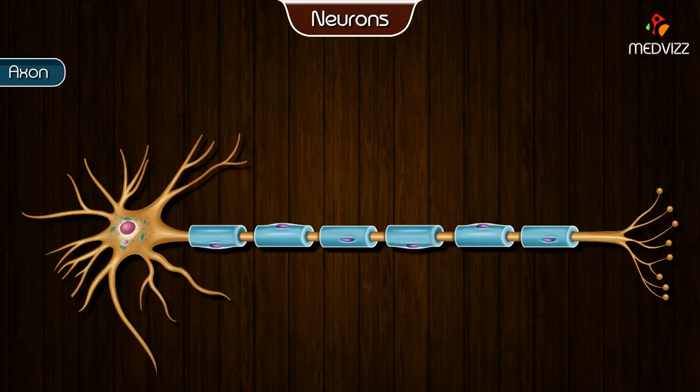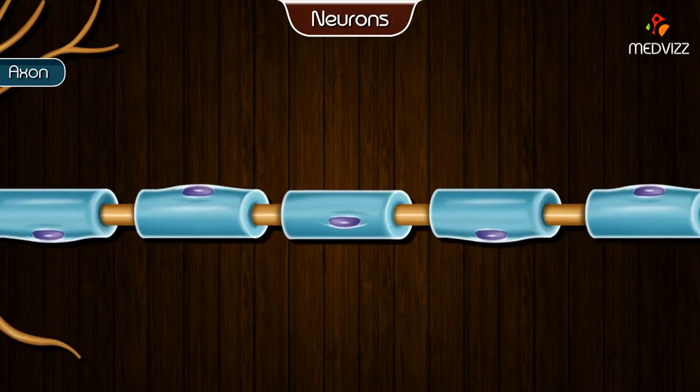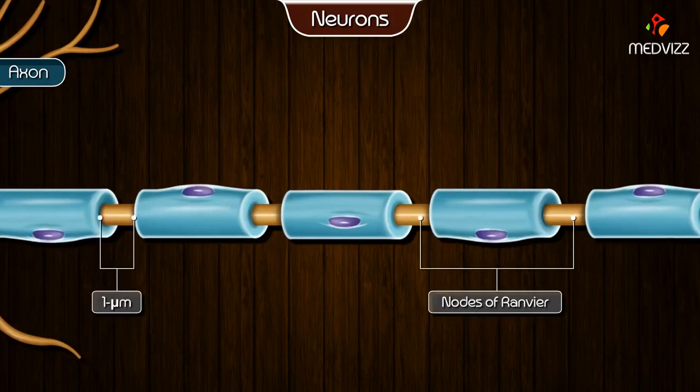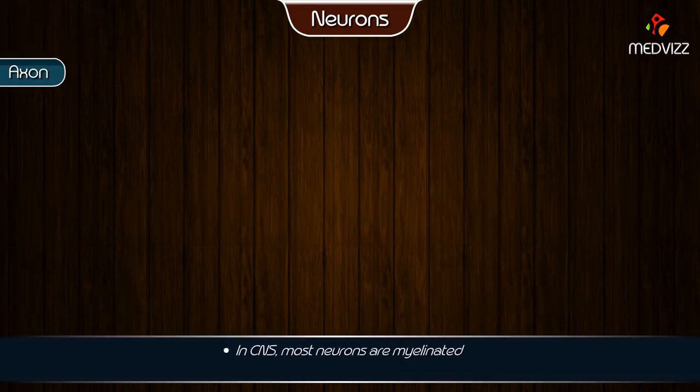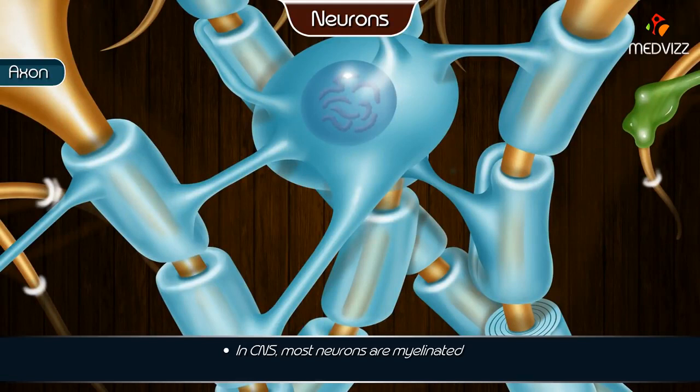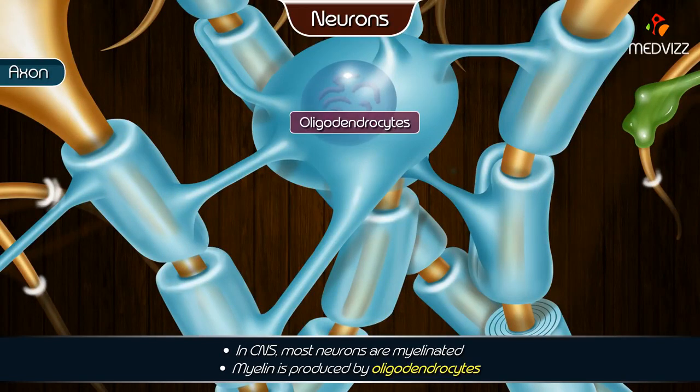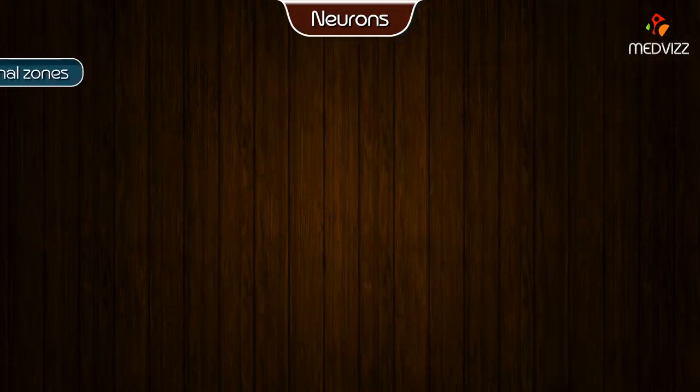The myelin sheath envelopes the axon except at its ending and at the nodes of Ranvier, periodic 1 micrometer constrictions that are about 1 millimeter apart. In the CNS, most neurons are myelinated. Myelin is produced by oligodendrocytes rather than Schwann cells.